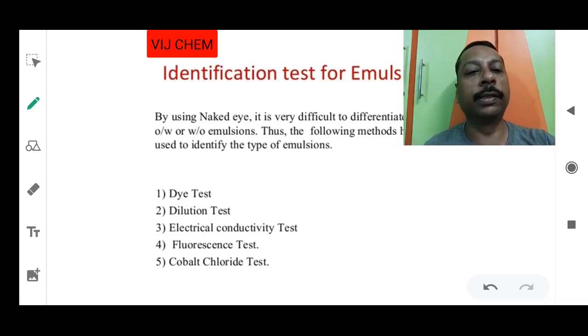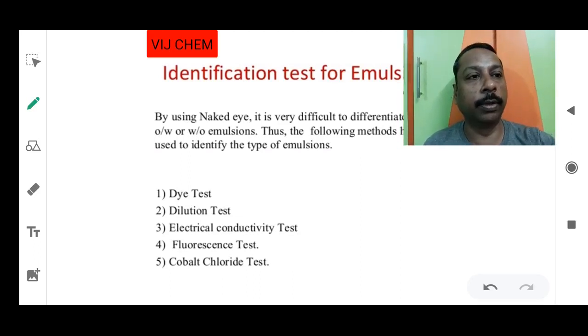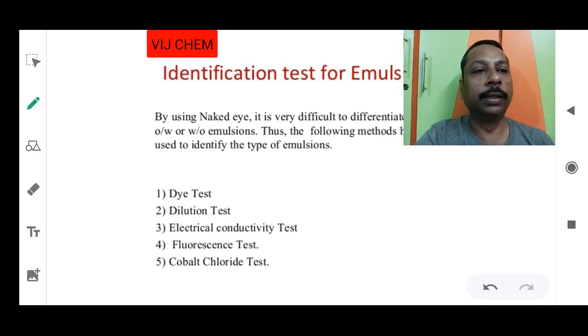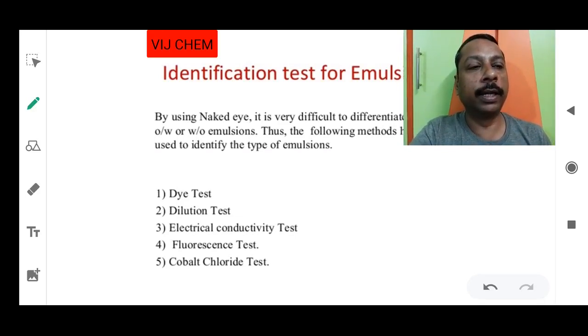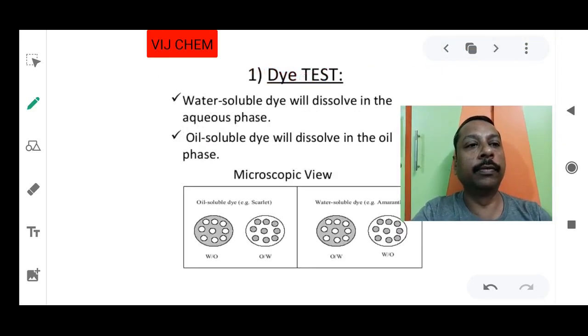What is the first test? Dye test. Second test is dilution test. Third test is electrical conductivity test. Fourth test is fluorescence test. Fifth test is cobalt chloride test. At least the first three tests you must identify, you must remember, you must understand. Then you are in the initial stage of the learning. Further, these are the differentiating tests, we can say identification tests, 5 types of test. Okay, now let's see the tests one by one.